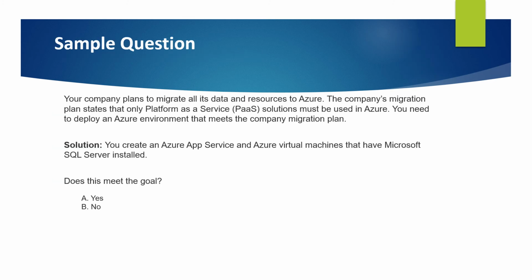Let's look at this sample question. Your company plans to migrate all its data and resources to Azure. The company's migration plan states that only platform as a service (PaaS) solutions must be used in Azure. You need to deploy an Azure environment that meets the company's migration plan. The proposed solution is: you create an Azure App Service and an Azure virtual machine that has Microsoft SQL Server installed. Does this meet the goal? The options are yes or no.